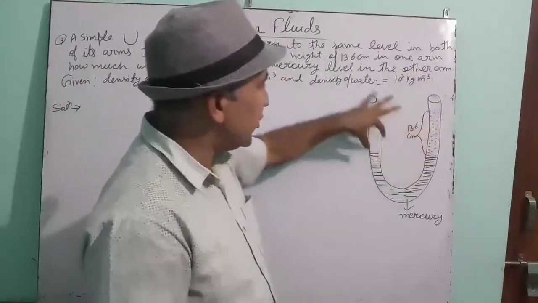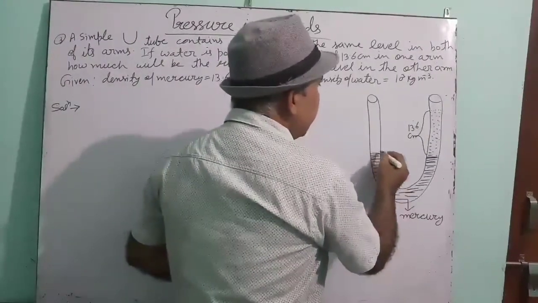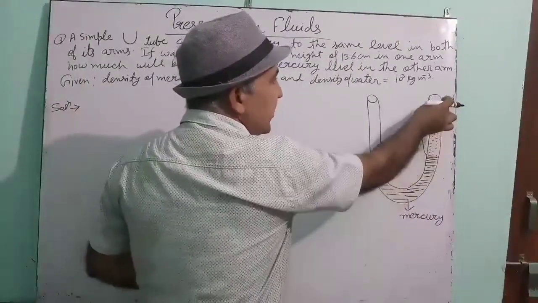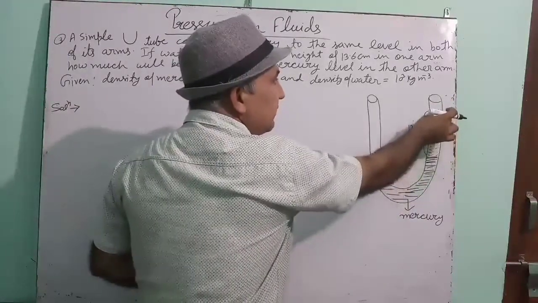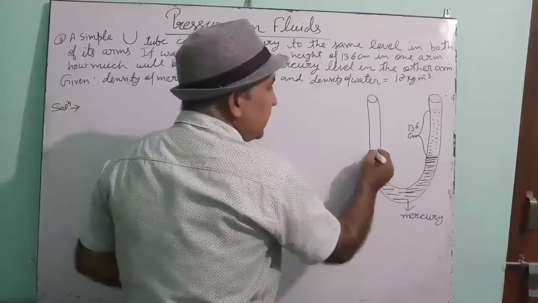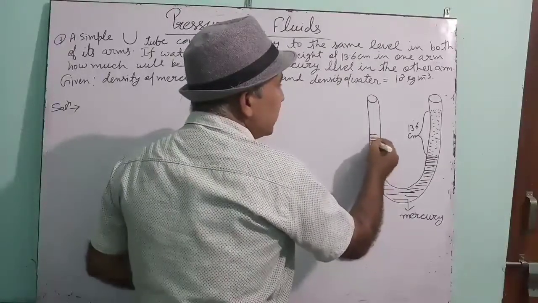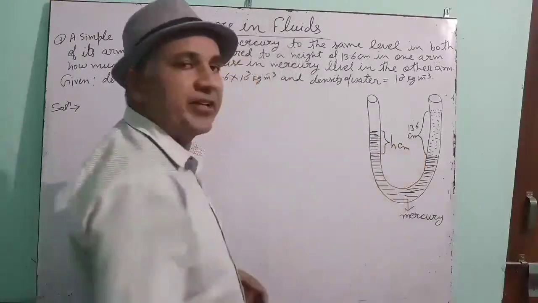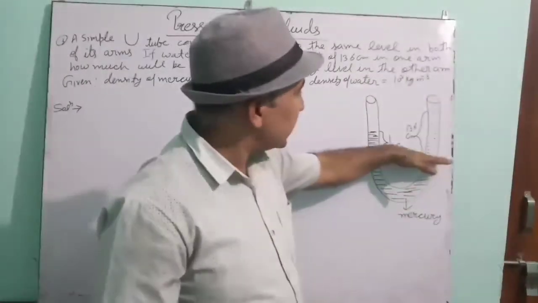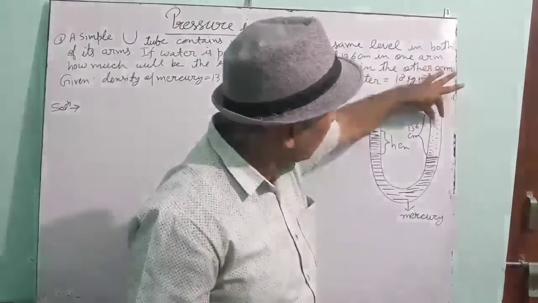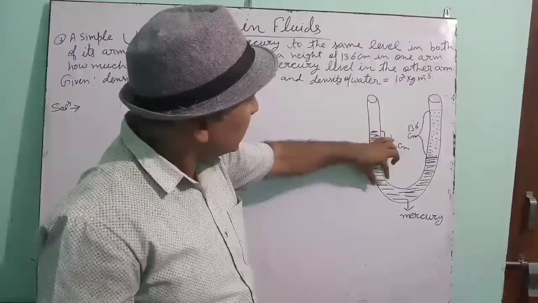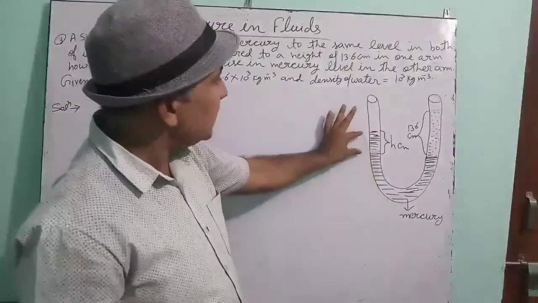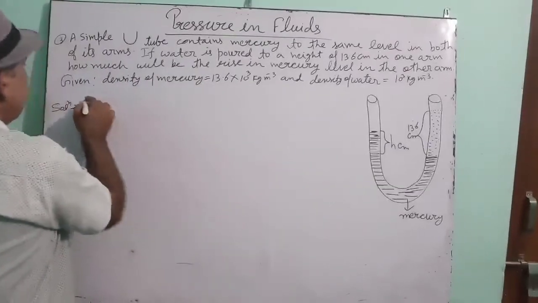Suppose this is the U-shaped tube in which the mercury is filled till here. Now when the 13.6 centimeter of water is poured in it, it will apply pressure on the mercury, and then there will be some rise of mercury level in the other arm. Suppose this is H centimeter. In the starting the mercury level was the same, but when the water is poured in one tube, then in the other tube the mercury will rise because water will apply some pressure on it. So suppose that the mercury rises by H centimeter.